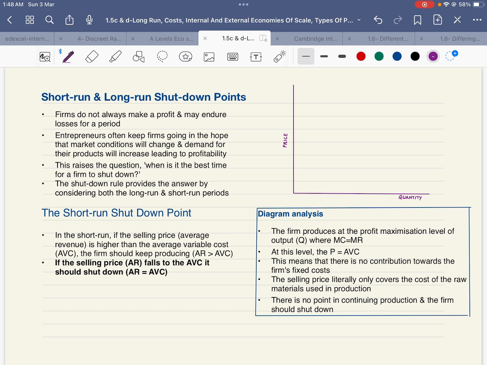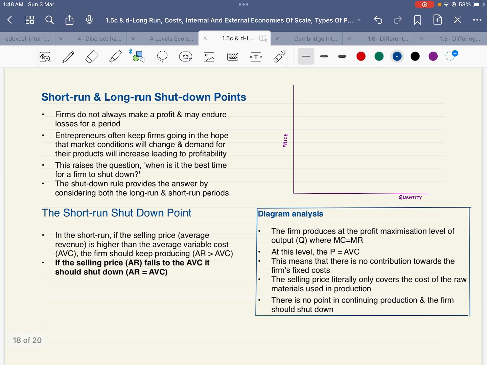Shutdown situation in the long run. Firms do not always make profits and they may have to endure losses for a certain period of time, as in corona times. Entrepreneurs often keep firms going in the hope that market conditions will change and demand for their products will increase, leading to profitability. This leads us to the question, when is the best time for a firm to shut down? There can be a shutdown in the long run and a shutdown in the short run. The shutdown rule provides the answer by considering both the long and short run shutdown periods.